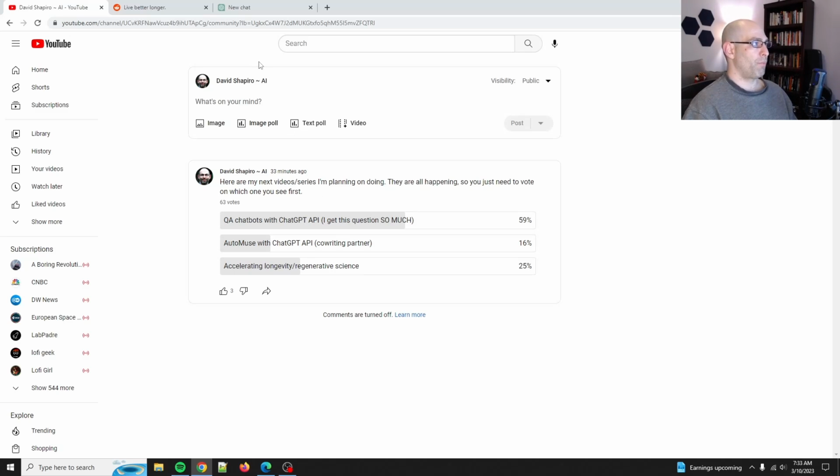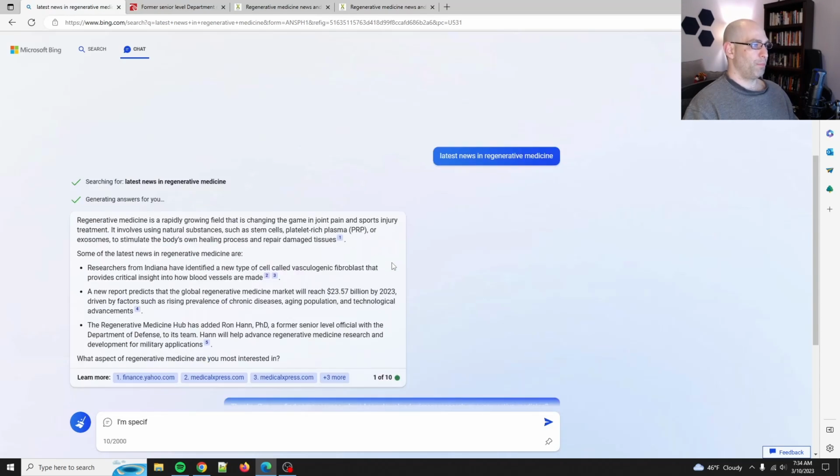So here's what we're going to do. We're going to go through the whole process of using the latest and greatest AI tools to make even more AI tools to help accelerate longevity and regenerative medicine. And we're going to do it with the ChatGPT API. So this is going to be a series. It's going to take a while to unpack, and I'm also going to do a little bit of real-time editing with pausing and stuff. So anyways, here's where I'm starting.